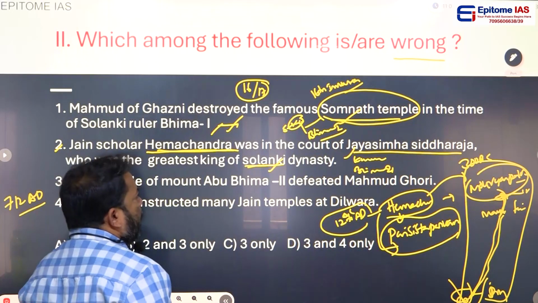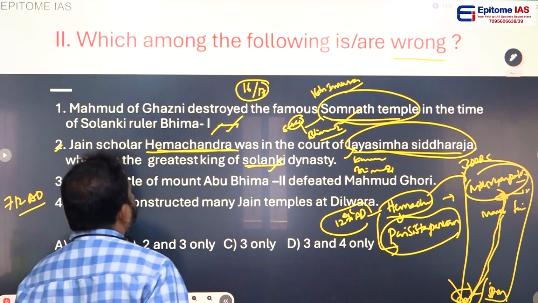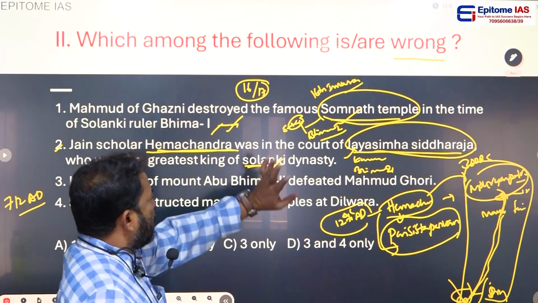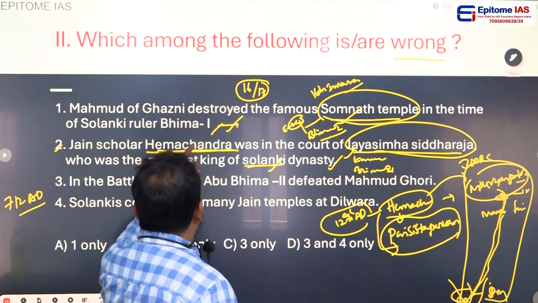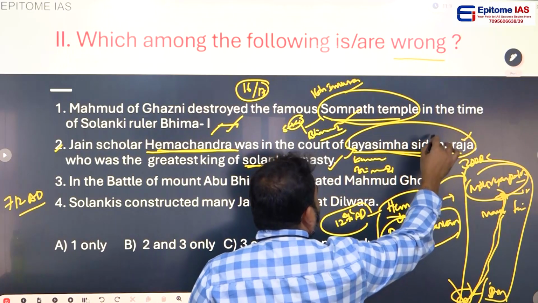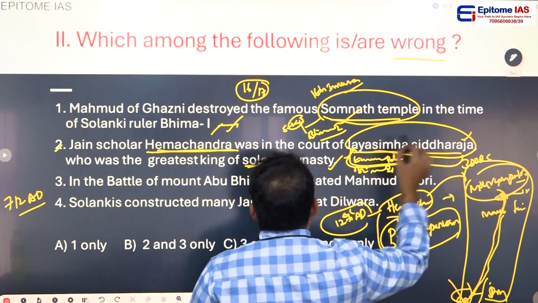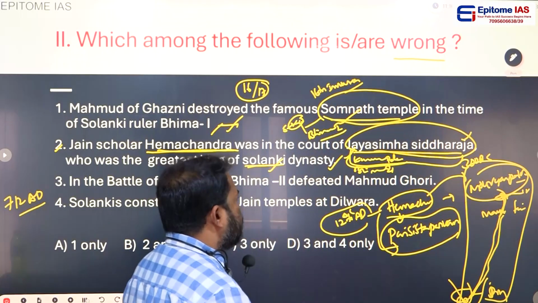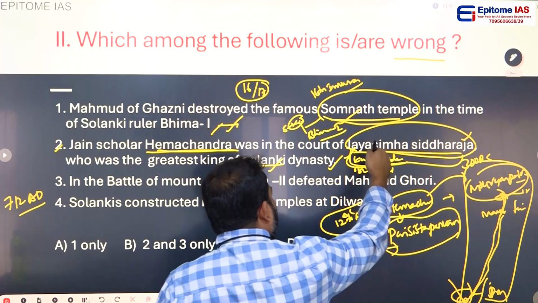Out of all, Jayasimha Siddharaja was the greatest king of the Solanki dynasty. It is a right statement. And this man Hemachandra was a court scholar of Jayasimha Siddharaja and his son Kumarapala in the 12th century AD.